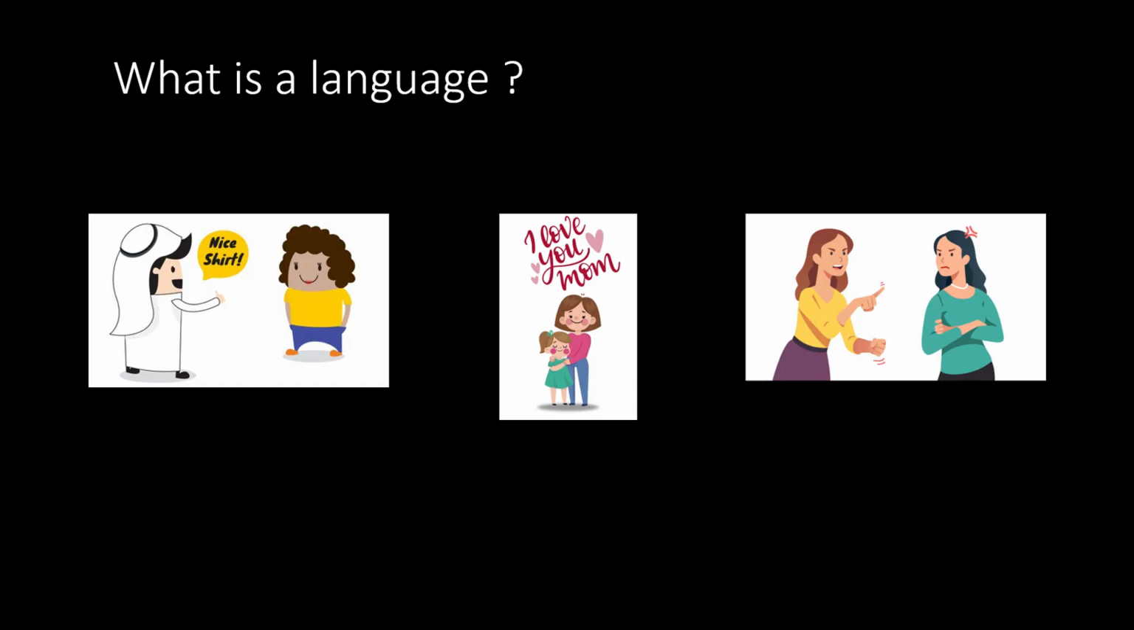A language is a thing that helps us to communicate with other people, share our thoughts and feelings, and let the other person know what we are trying to say. So if you are trying to communicate with a person, you need to speak a language that the other person understands. Otherwise, your conversation will be something like this.